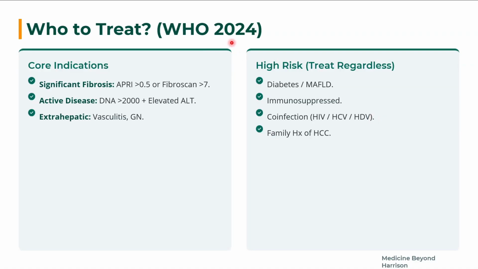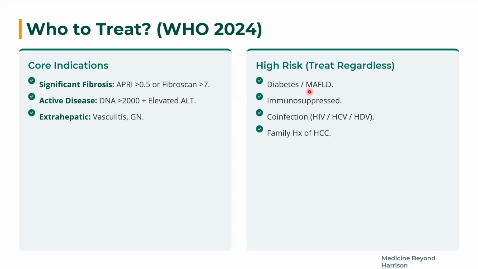So read from the WHO 2024 guidelines. These are the core indicators: APRI more than 0.5, Fibroscan more than 7, active disease with HBV DNA more than 2000, ALT elevation, with vasculitis or glomerulonephritis. When all these features are there, you have to treat.